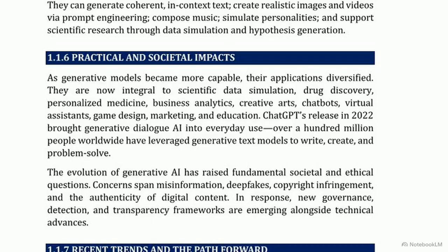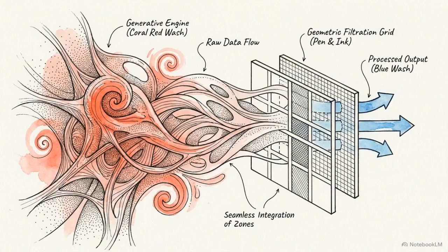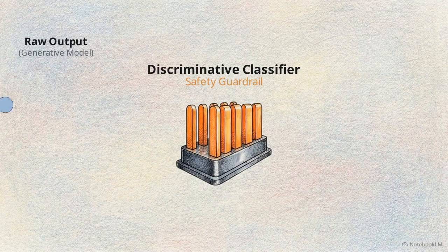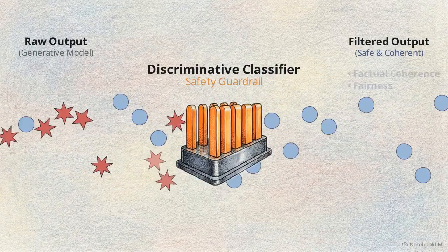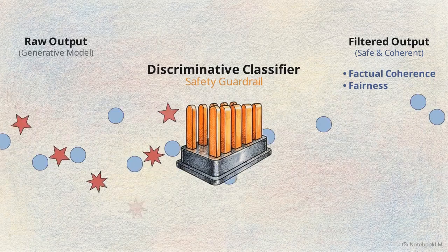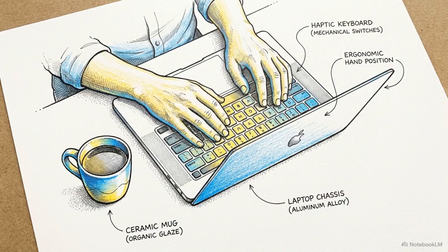Relying solely on a generative model in a professional setting introduces significant operational risk. Because these models are designed to synthesize probabilistic outputs, they can easily hallucinate facts and reproduce structural biases. To counter this, the most robust software deployments utilize hybrid architectures that combine both historical paradigms. Developers use discriminative classification algorithms as rigid safety guardrails. These classifiers evaluate and filter the raw generative outputs to ensure factual coherence and mitigate fairness issues before the user ever sees them.